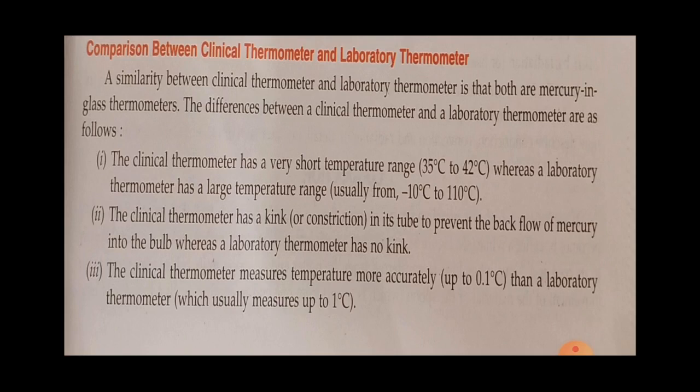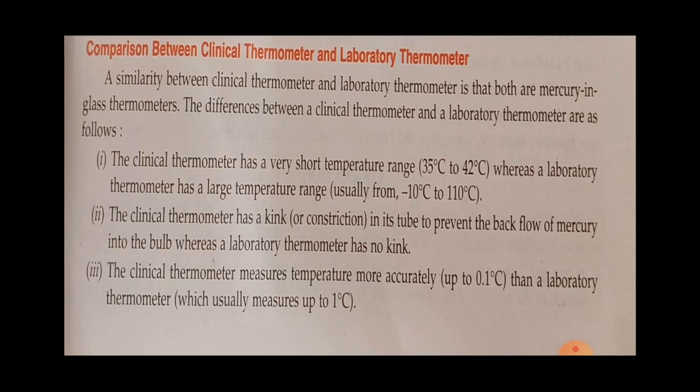Both have mercury in the front of them, which is called the bulb. And the difference between the clinical and laboratory thermometer is that in the clinical thermometer the range is 35 degrees Celsius to 42 degrees Celsius, but in the laboratory thermometer the range is larger, minus 10 degrees Celsius to 110 degrees Celsius.